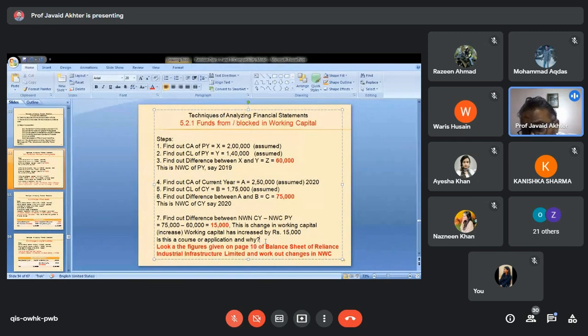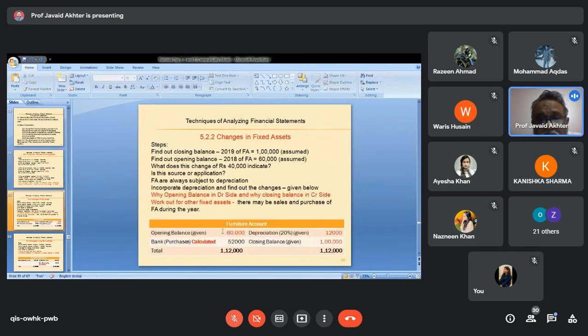Similarly, take any example of liability. Your creditors were 10,000 rupees. Now the creditors are 8,000. So this 2,000 is source or application? Application, because you would have paid them, only then it has been reduced. So first step is we calculate changes in net working capital, find the difference between the two, and accordingly it becomes a source or application. If working capital reduces, it is an application.